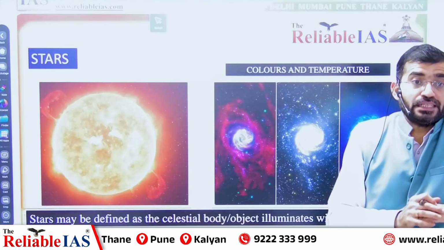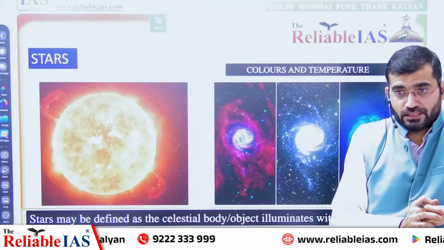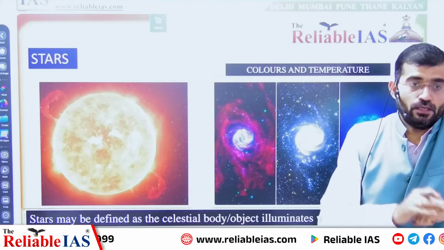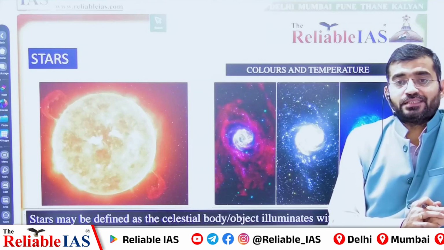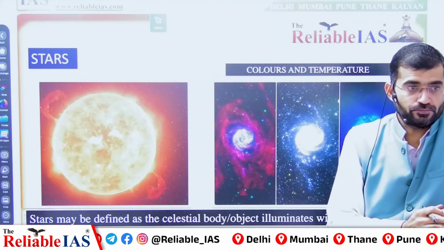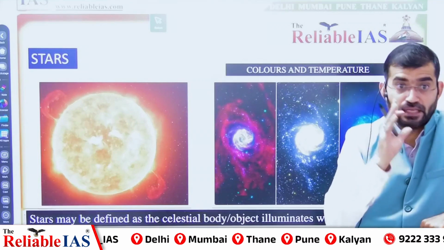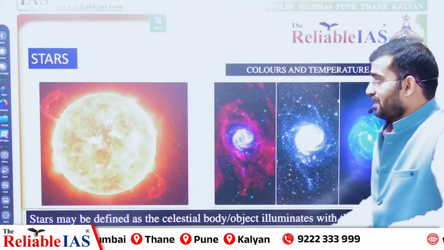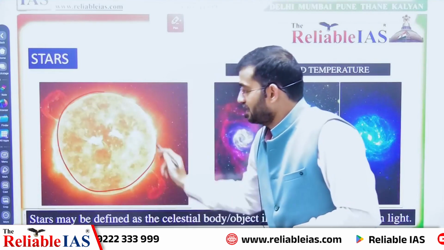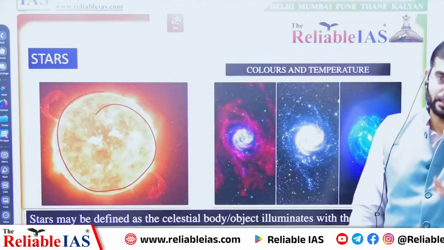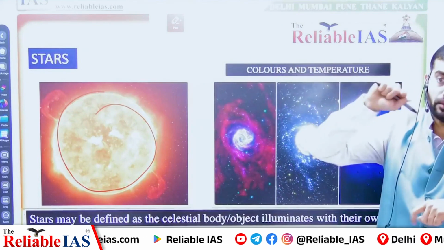What does it mean, a star? Can we say the moon is a star? No. Our Mercury, Venus are not called stars. So what makes a star peculiar? That is light. A star is a type of celestial body found in our sky, lit with its own light.